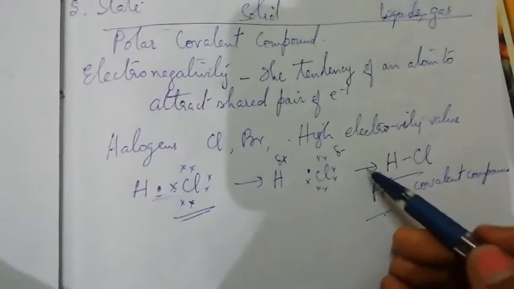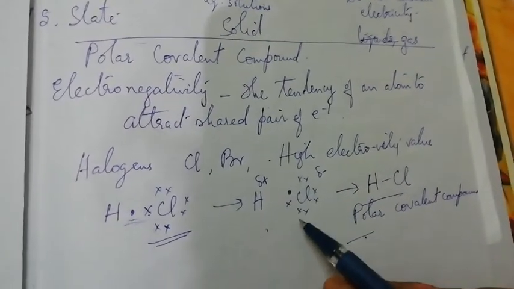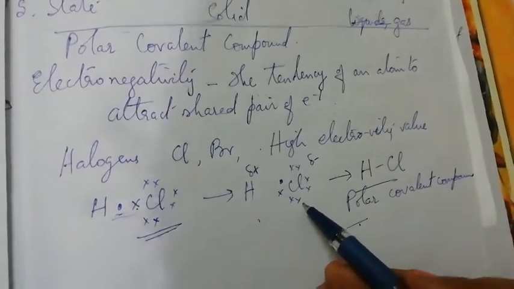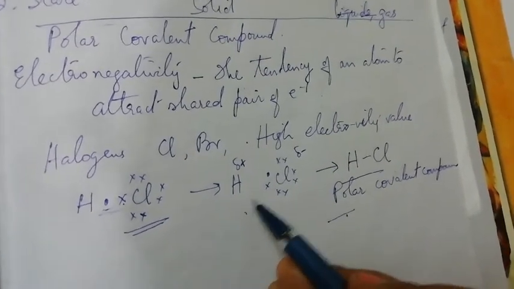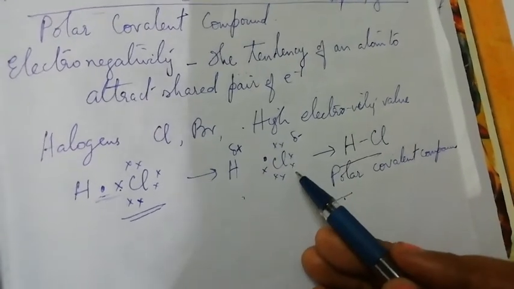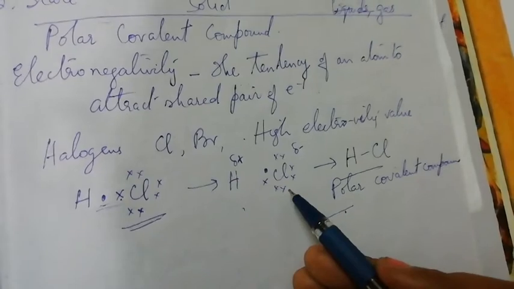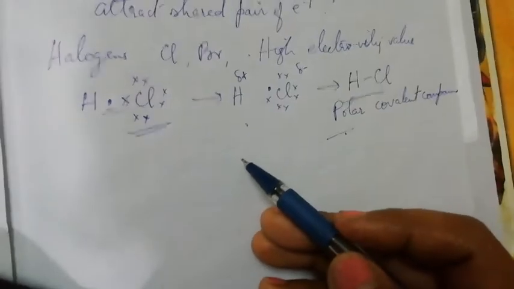Just remember that if the electronegativity difference between the two participating atoms is very high, then the shared pair of electrons shifts more towards the more electronegative atom, causing a partial charge difference and hence the development of polarity in the molecule.